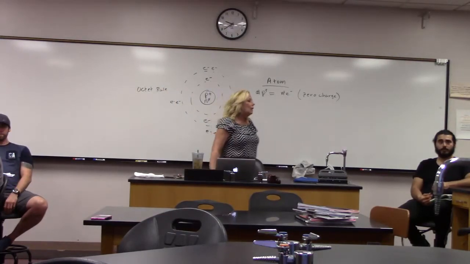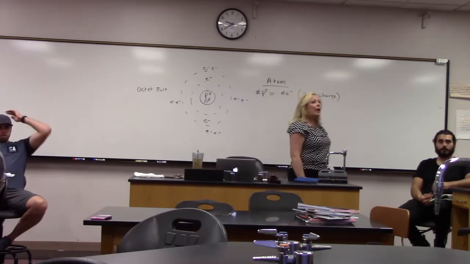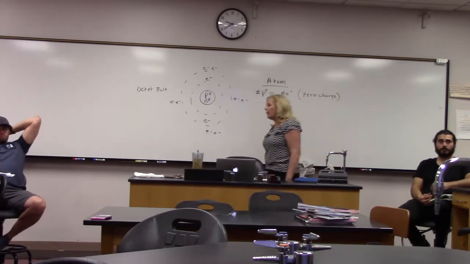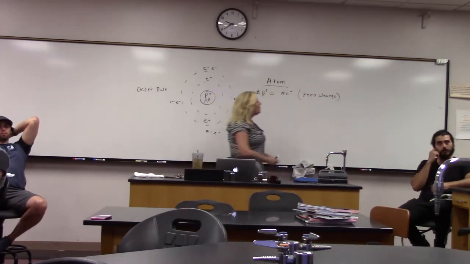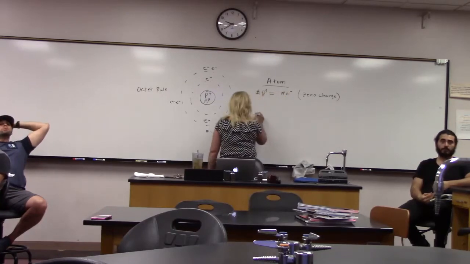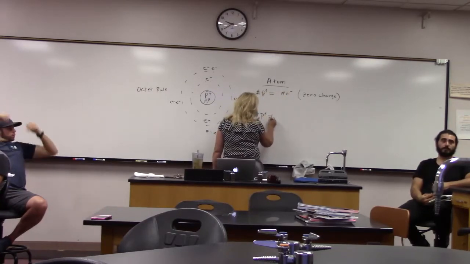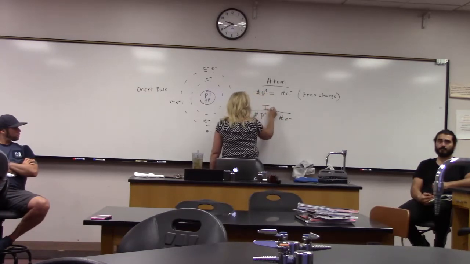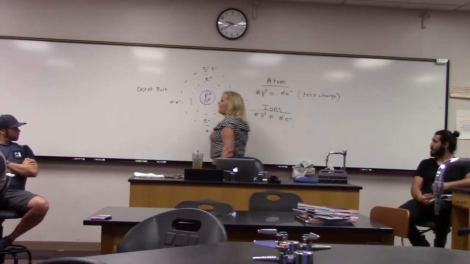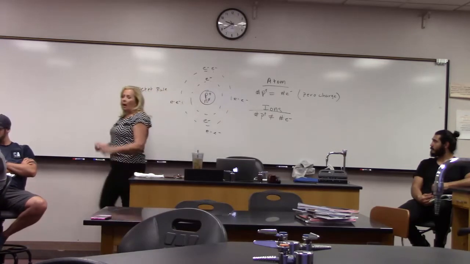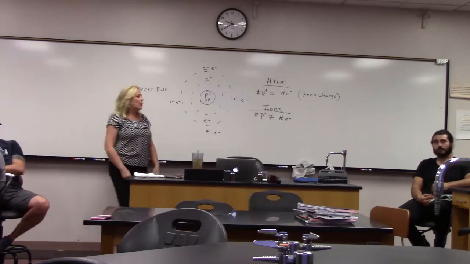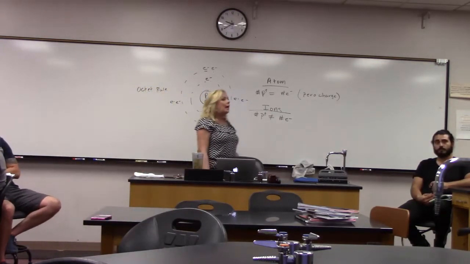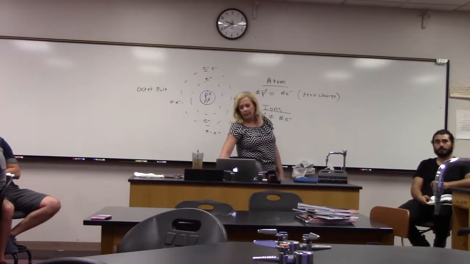Okay, now, if we change electrons up a little bit so that the number of electrons do not actually equal the number of protons, we now would refer to this atom as an ion. Ions are where protons and electrons do not equal each other, and we'll talk about what that's all about.